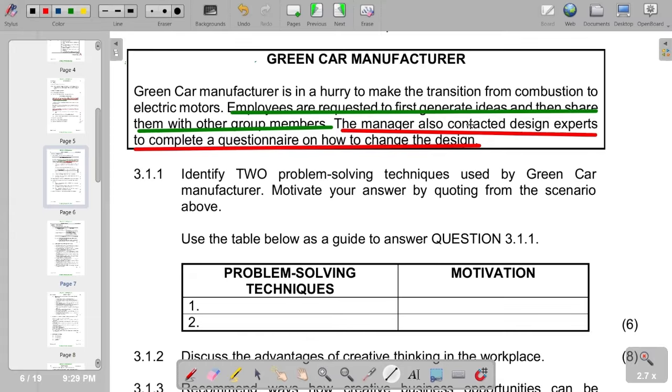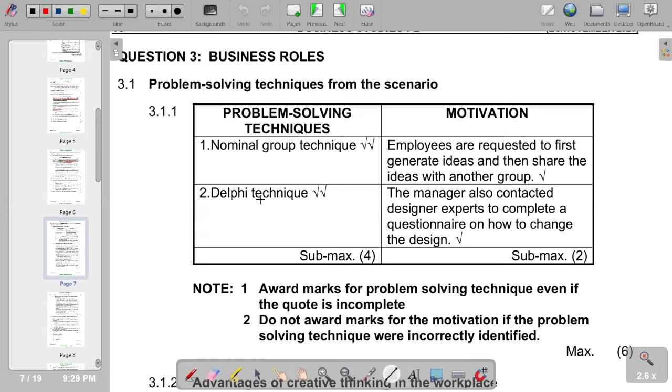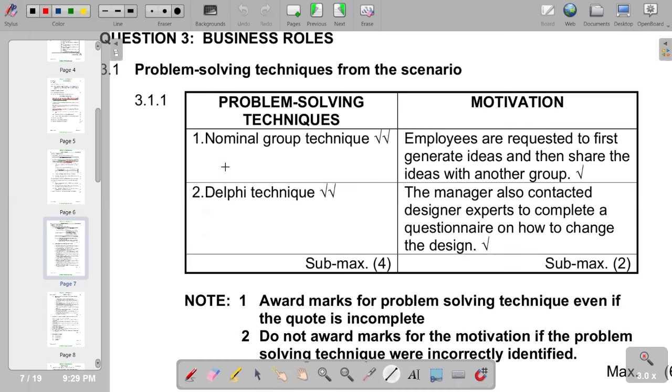Remember, the Delphi technique is a structured method for reaching a consensus among a panel of experts. This consensus is reached through multiple rounds of anonymous questionnaires. So this explains the sentence, that it represents the Delphi technique, a problem-solving technique. Remember, we are supposed to present our answer as illustrated in the table that we are given. So in our answer section, we have the responses as shown, the nominal group technique and the Delphi technique.